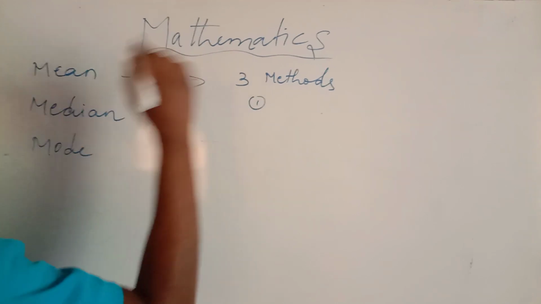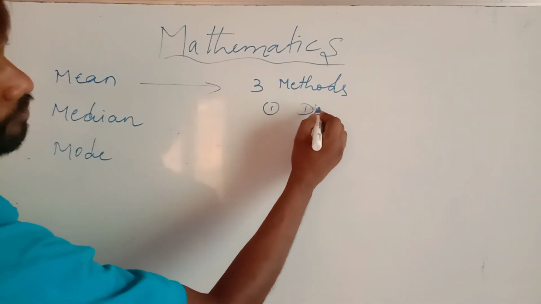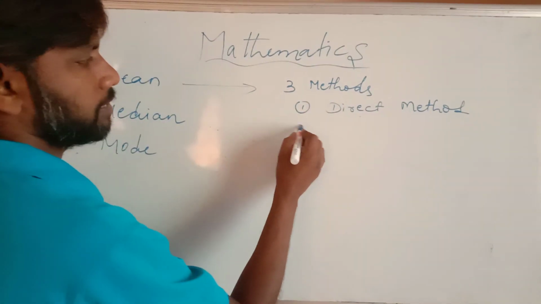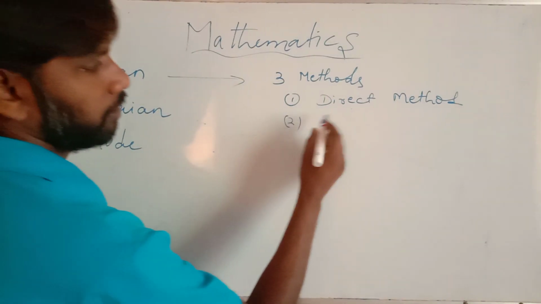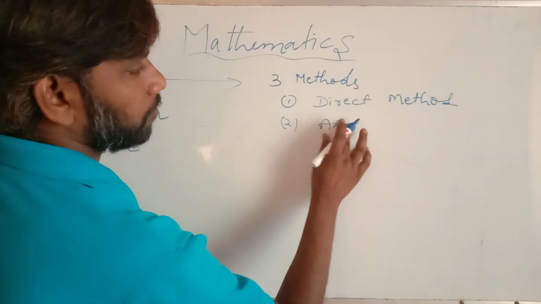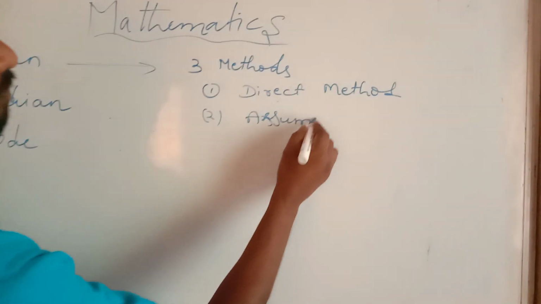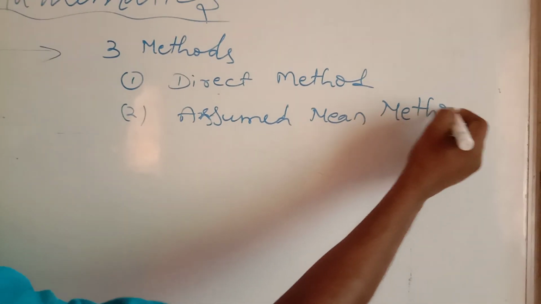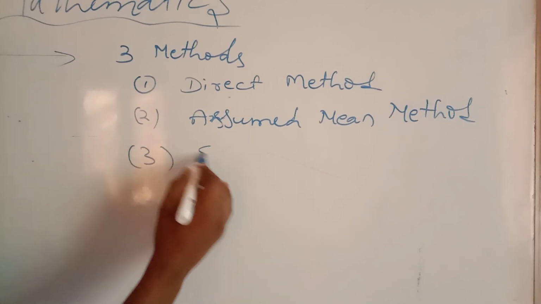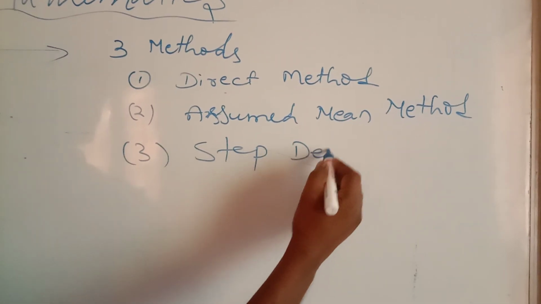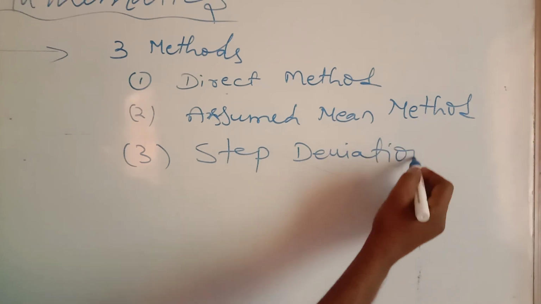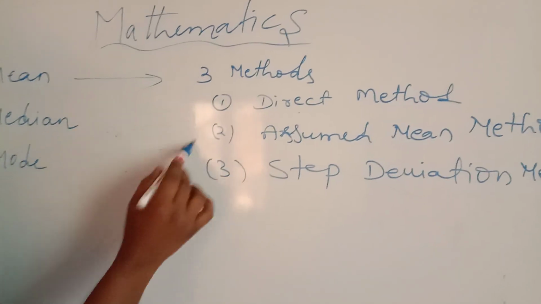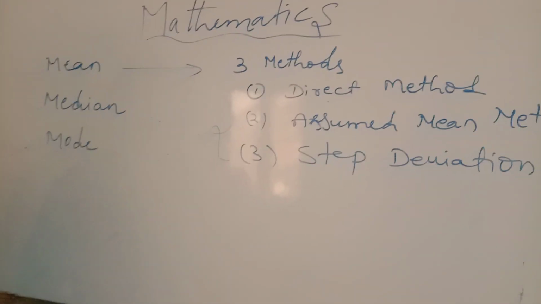One is the direct method, the second one is the assumed mean method, and the third one is the step deviation method. In these 3, you have 3 different formulas.